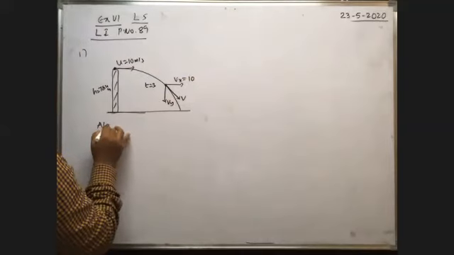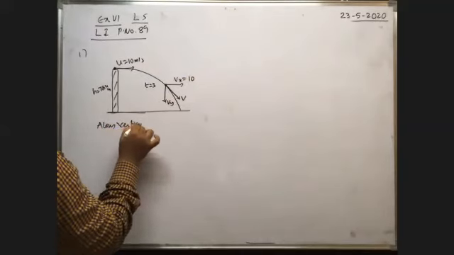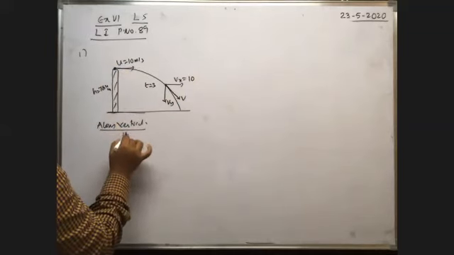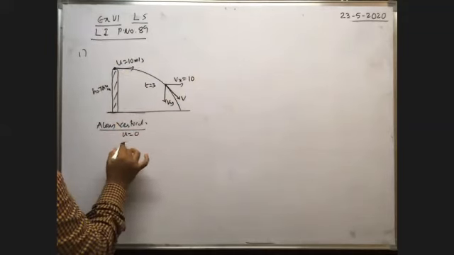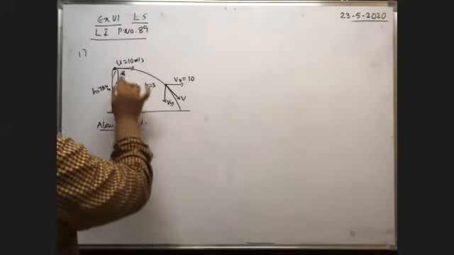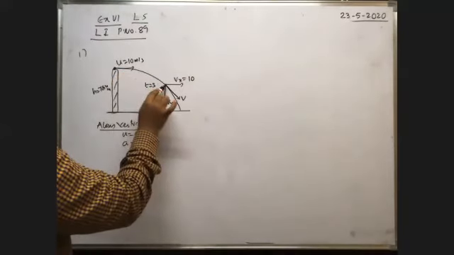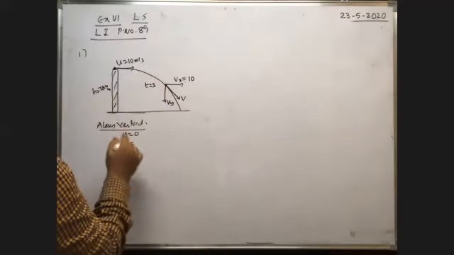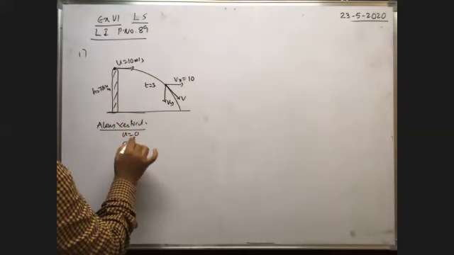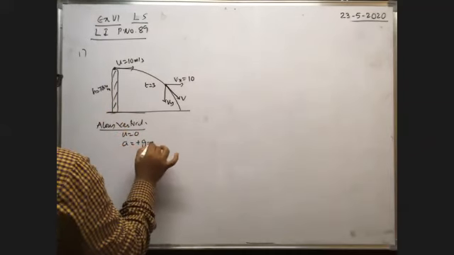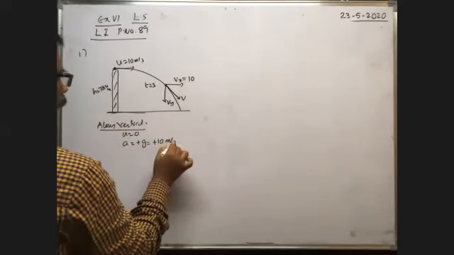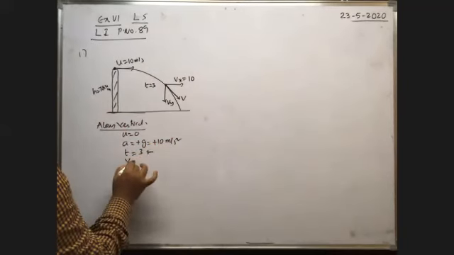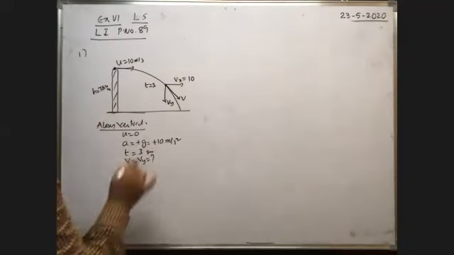So along vertical, initial velocity, as the body is thrown horizontally, initial velocity along vertical direction is equal to 0. Whenever the body comes down because of gravity, its vertical velocity gradually increases, but there is no change in the horizontal velocity. As the vertical velocity increases because of gravity, acceleration is plus g, that is equal to plus 10 meter per second square. And after time t is equal to 3 seconds, what is the velocity along vertical direction? That is v is equal to vy, equal to question mark.